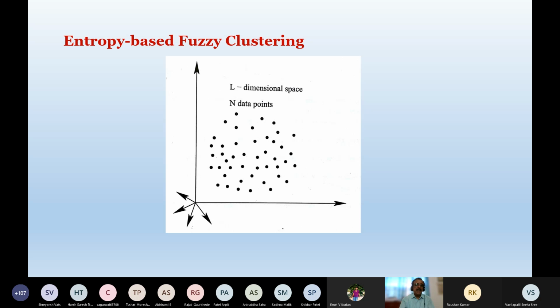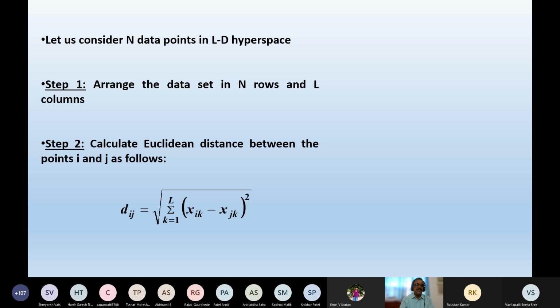Now let us see how to do the clustering using entropy based clustering. Let us consider N data points in L-dimensional hyperspace. Step 1. Arrange the data set in N rows and L columns. I have got capital N data points, so I will have to use capital N rows. And to represent the dimension of each data point, I need capital L columns.